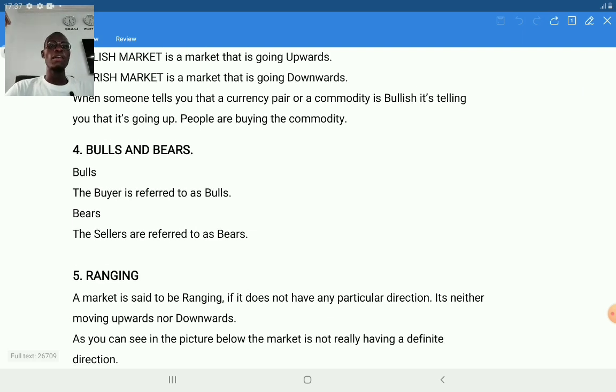Then number four, there is bull and bear. Bulls mean buyers, while bears mean sellers.